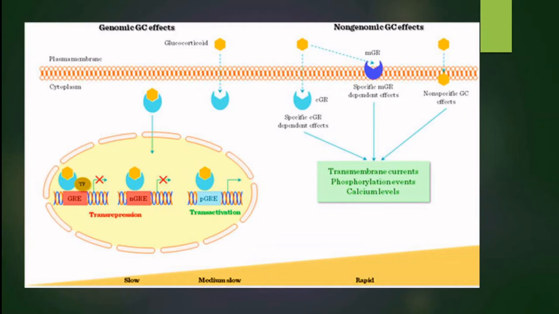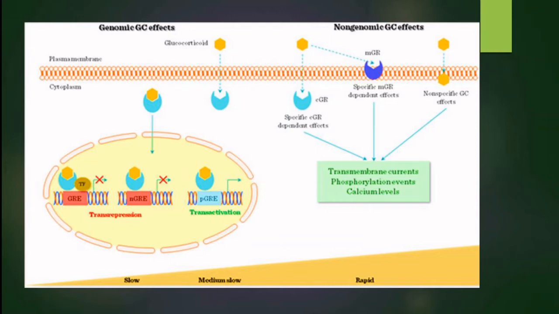This is the genomic effect and this is the non-genomic effect. Genomic effect, as we saw earlier, has transactivation as well as transrepression. In non-genomic effects, it can either bind to the membrane bound glucocorticoid receptor, so there are specific membrane bound glucocorticoid receptor dependent effects, or it can bind to specific cytoplasmic glucocorticoid receptor producing specific effects, or it can act through non-specific glucocorticoid effects.